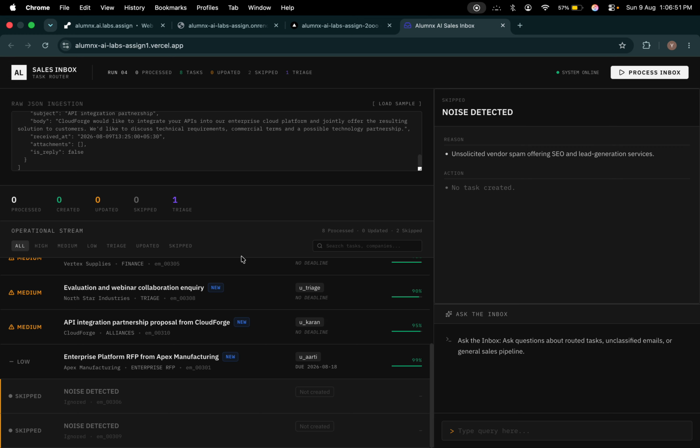Furthermore, I have implemented a dead letter queue mechanism. If the Gemini API throws a 429 quota exceeded error, or if the model returns a low confidence score, the server does not crash and the email is not dropped. Instead, it is safely persisted to a triage queue for human review.